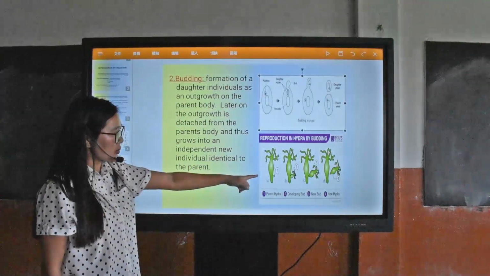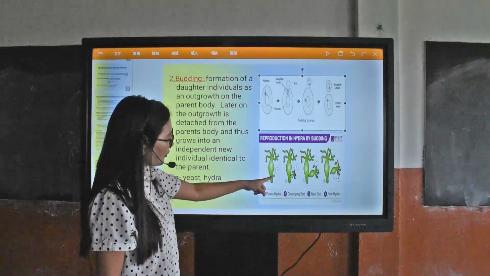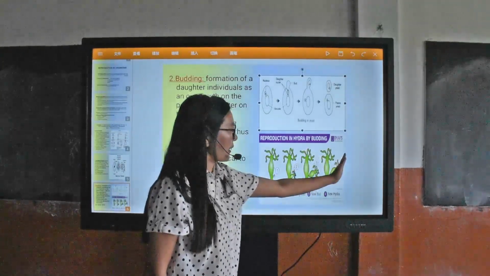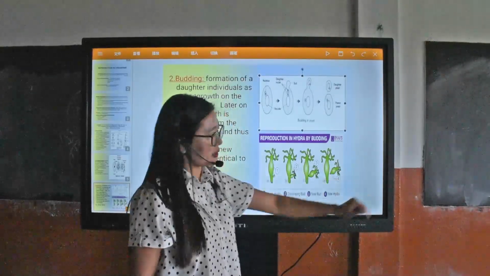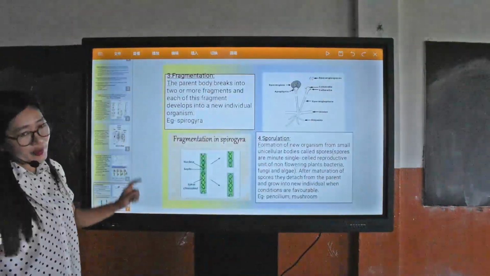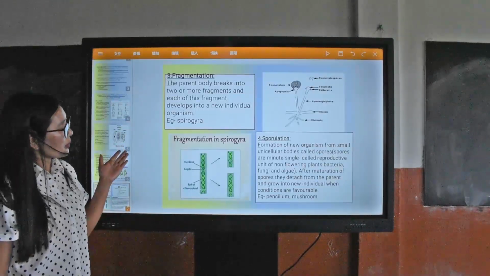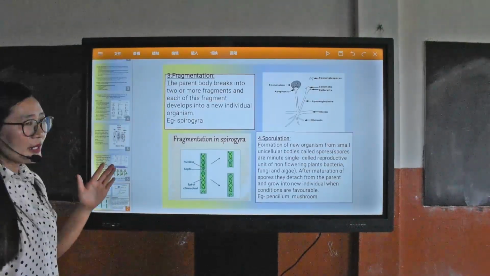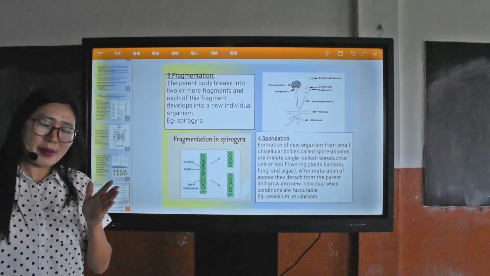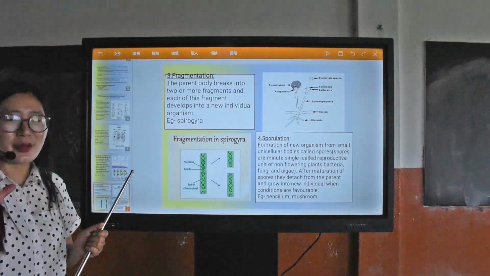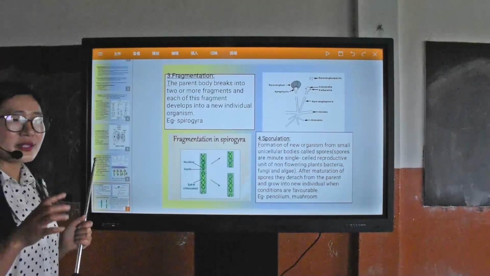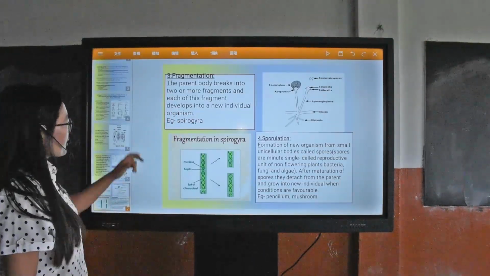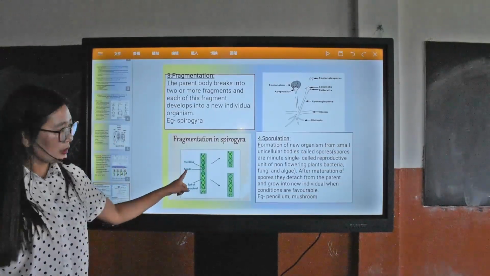Same thing in the hydra also. This is the parent body, with a small outgrowth, the bud. It grows in size and matures, and when it matures, it detaches and develops into a new daughter organism. Next is fragmentation. Fragmentation is also a type of asexual reproduction. Here, the parent body breaks into many fragments, and each of these fragments develops into a new daughter organism. This you will find in Spirogyra.